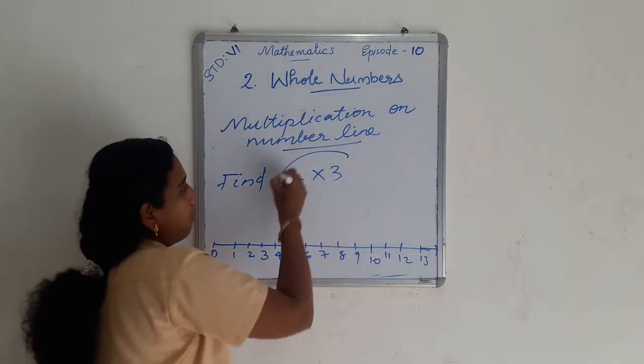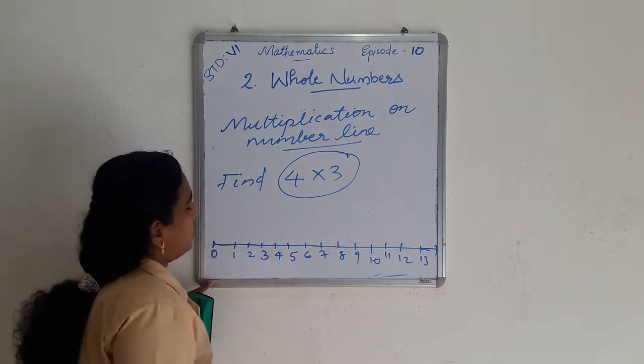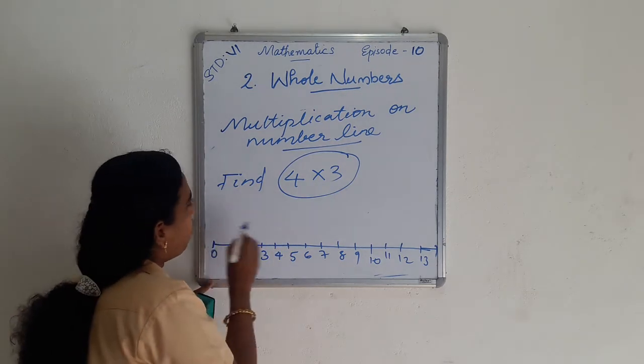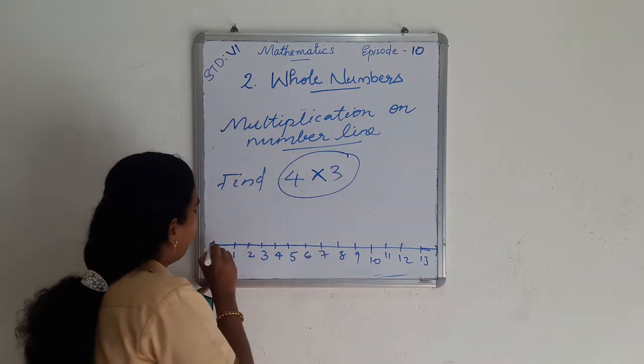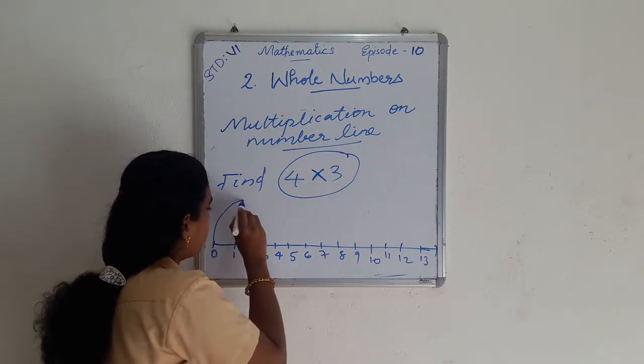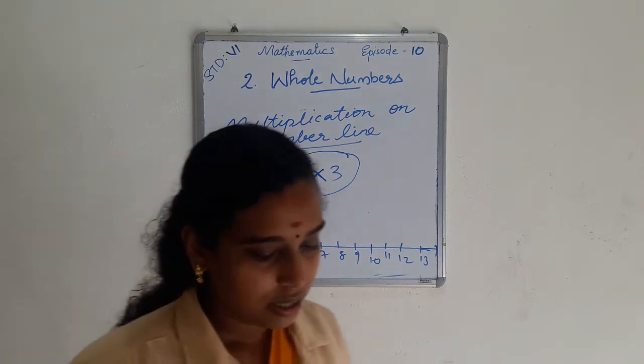For finding 4 into 3, we make 4 jumps, and in each jump we jump 3 units, starting from 0.